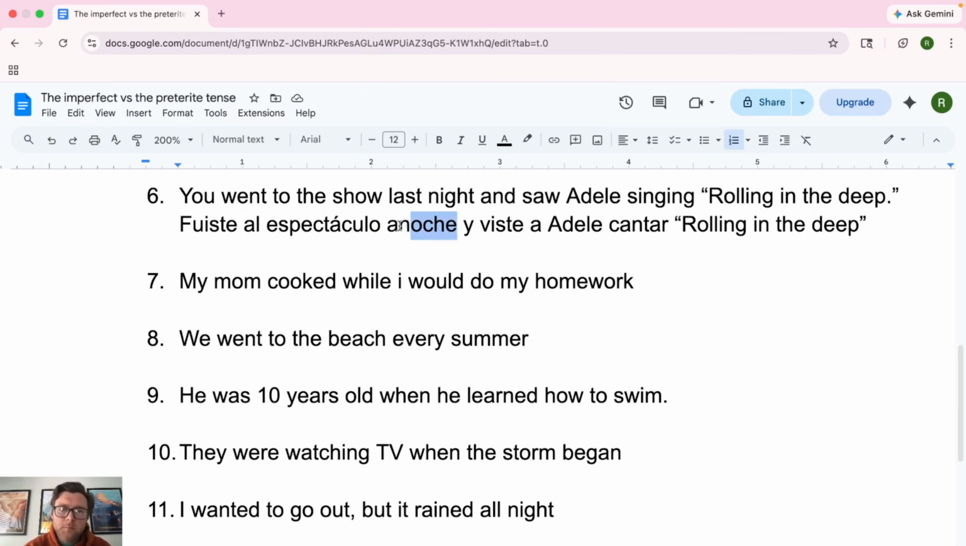Something of note, anoche, I always thought meant tonight because noche is night. We translate anoche as last night.